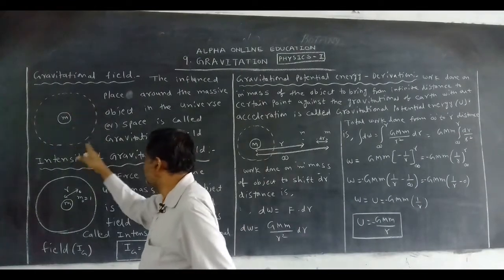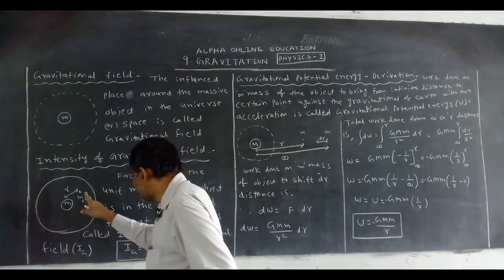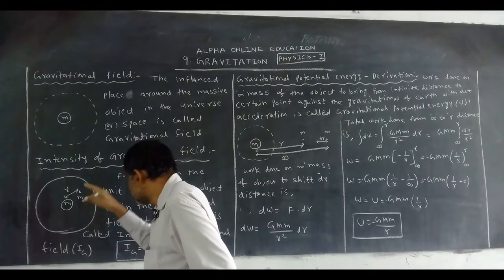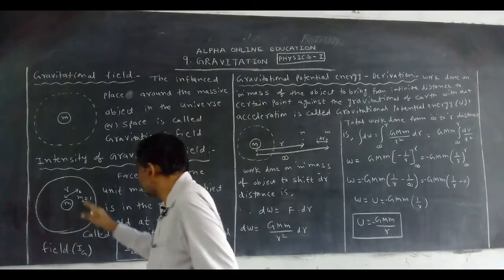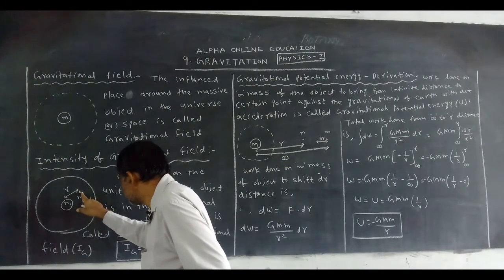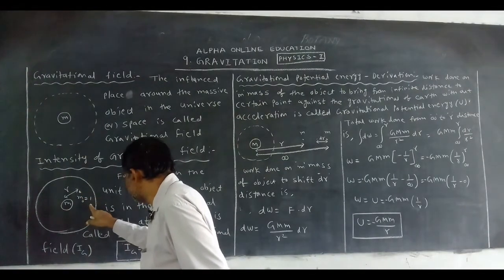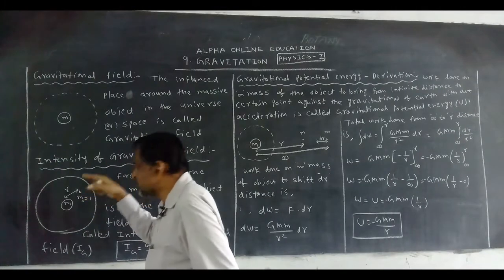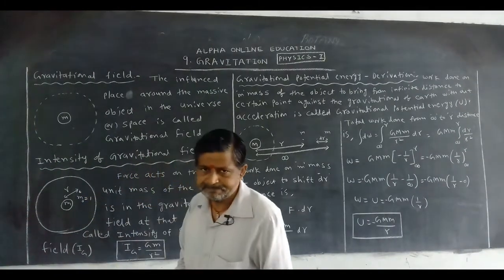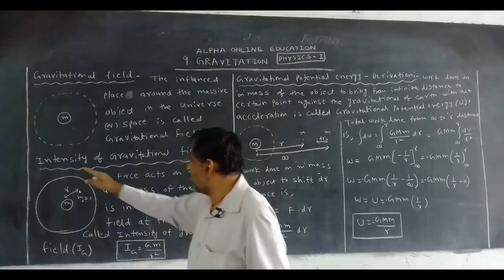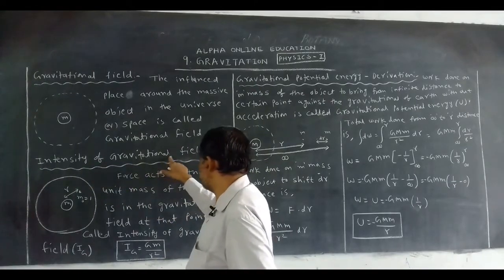Okay, in the gravitational field, you take unit mass of the particle. Unit mass of the particle, m0 is equal to 1. The force experienced on it is called intensity of gravitational field.